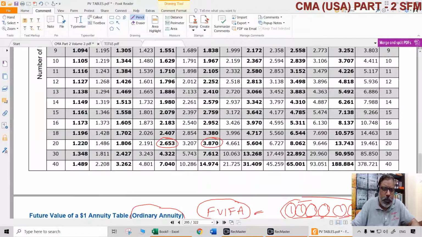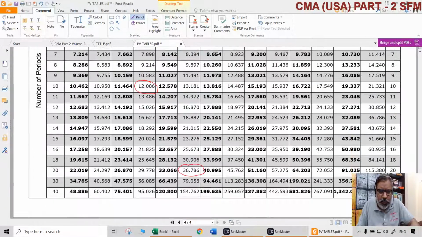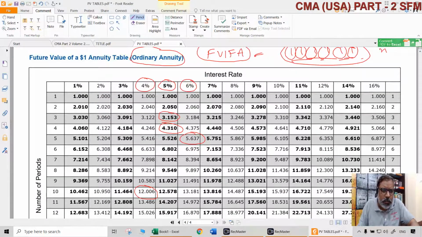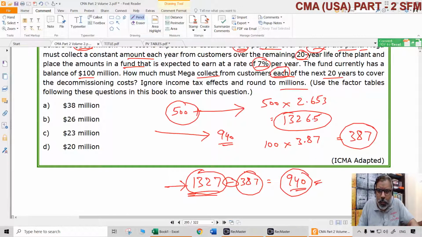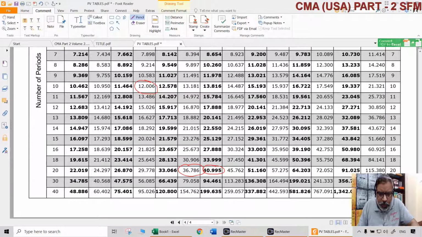So now we have to move on to FVIFA, at a 7% rate of interest, 20 years. Yes, 7% is the rate at which they can invest the fund, and we need how much to collect annually from customers for the next 20 years.